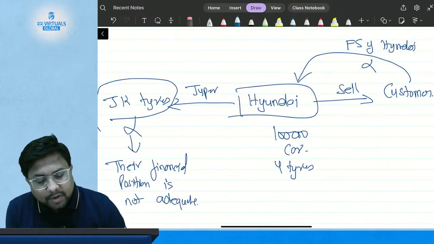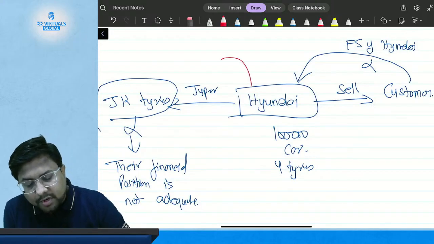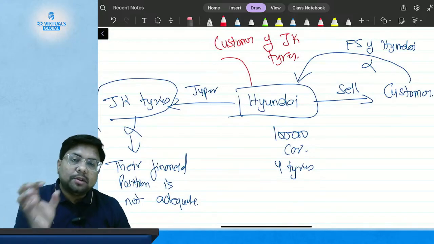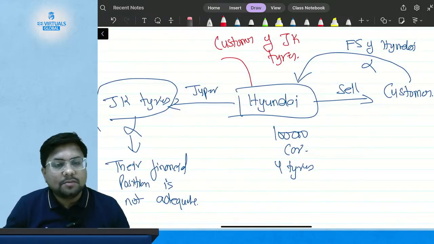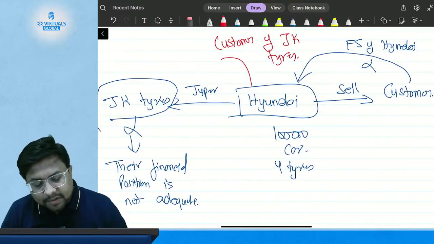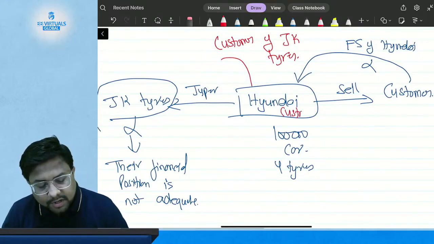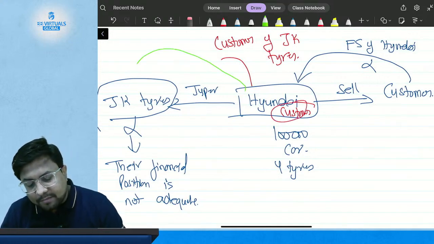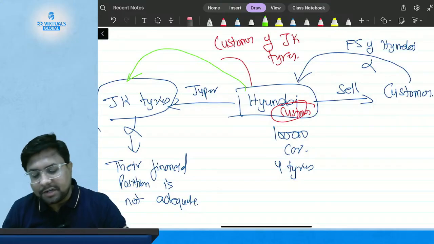So what is Hyundai? Hyundai is the customer of JK Tires for the tires which they will use in manufacturing their cars, which are going to be sold to the ultimate customer. So Hyundai becomes the customer here.